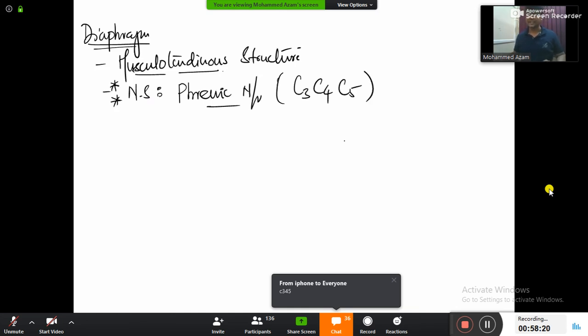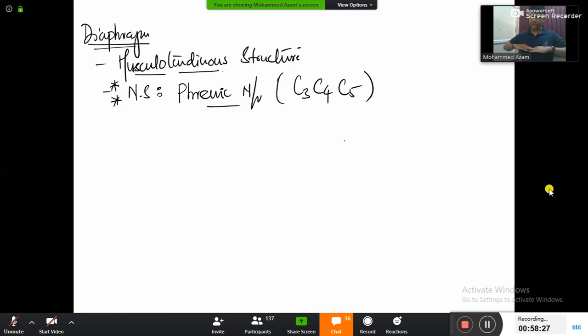And that's something really dangerous. Why? Look here, sir. Our diaphragm is normally present here, and C3, C4, C5 will be present here. From this C3, C4, C5, the phrenic nerve comes all the way from the neck and through the thorax and then supplies the diaphragm. Oh my God. So diaphragm, nerve supply, phrenic nerve, root value C3, C4, C5. It's coming from here. That has been asked in the exam. Take care about that.